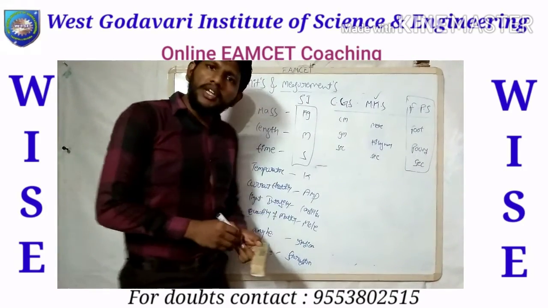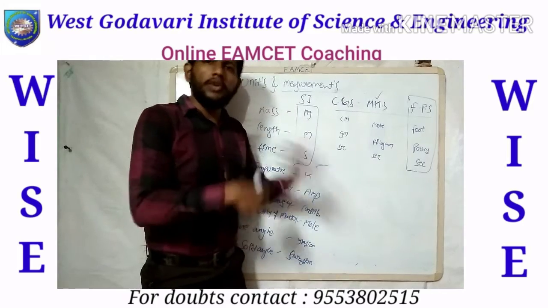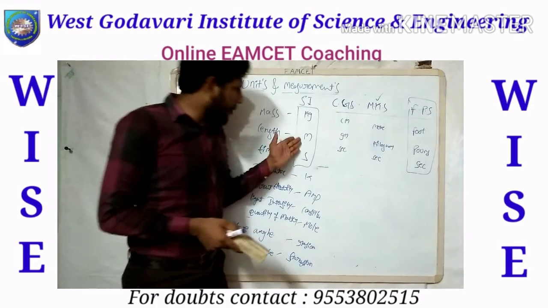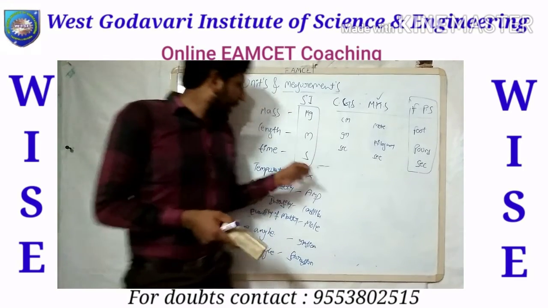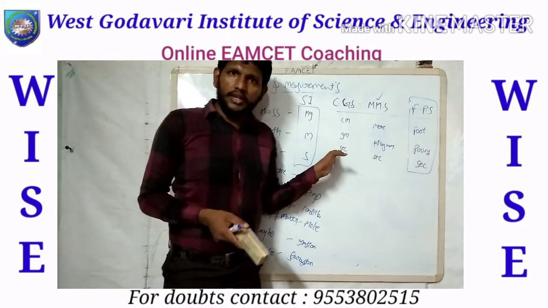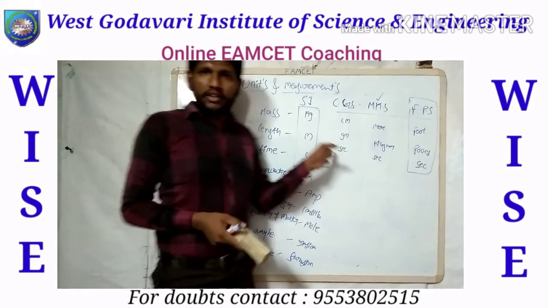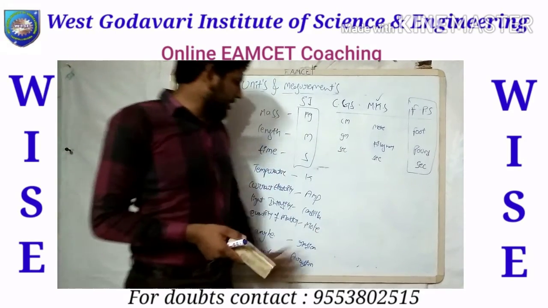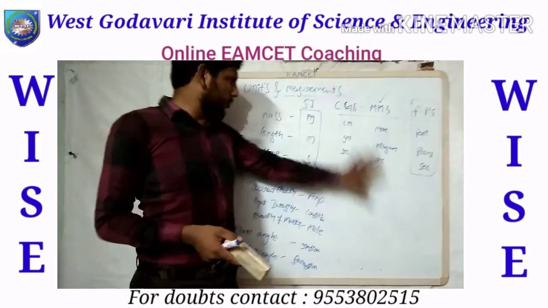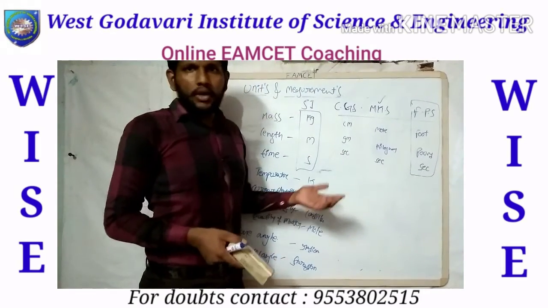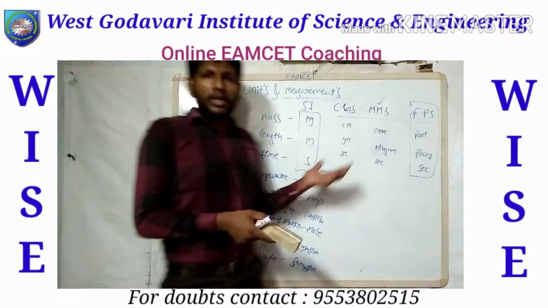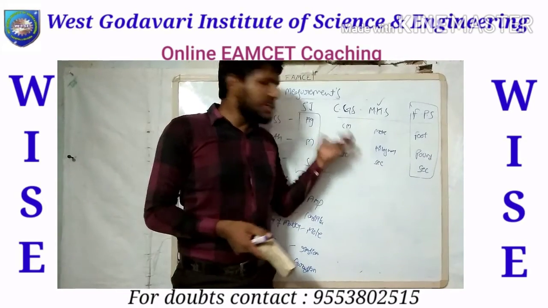From these we can derive other types of units. For example, from kg, meter, second we derive the force unit, from meter per second we derive the velocity unit, and from meter per second squared we derive acceleration. These are the basic concepts of system of units, and from this we derive the derived units. After this we are going to discuss the dimensional formula.